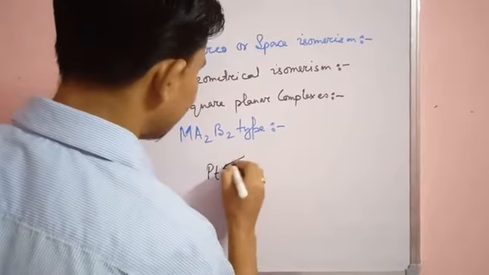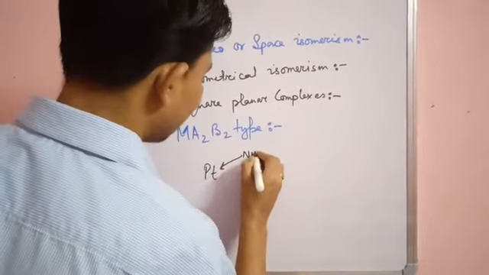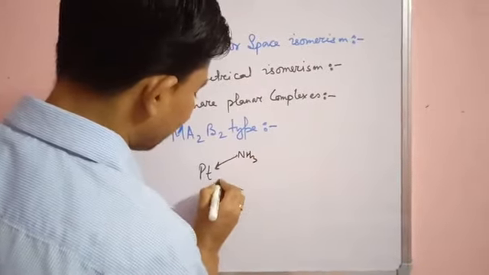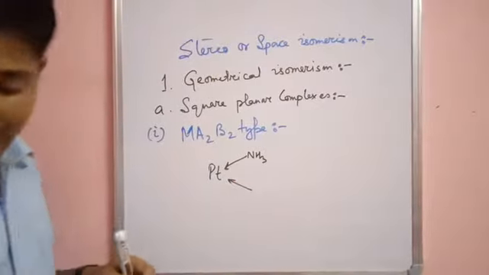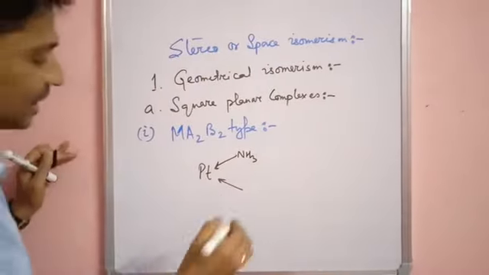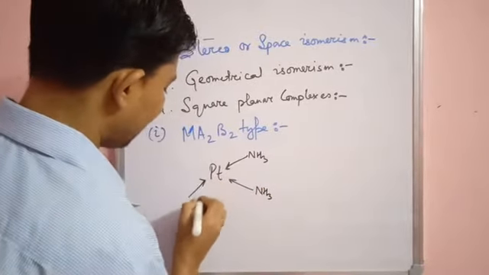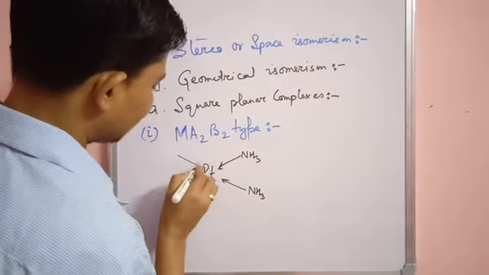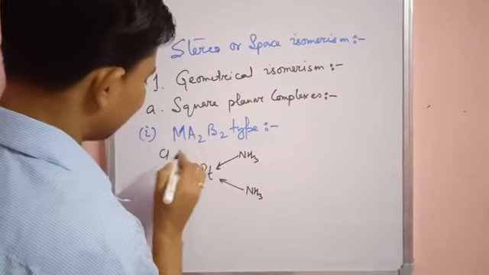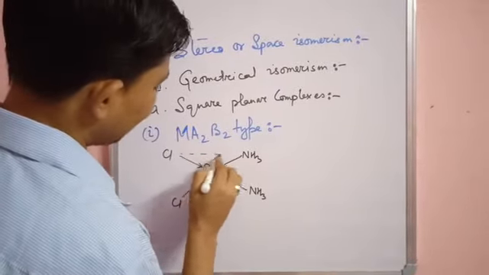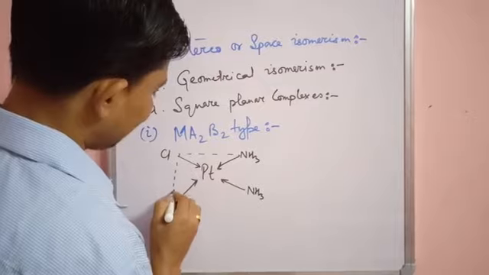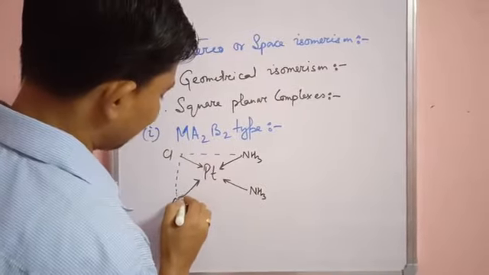Here is NH3, here is NH3, and here there is Pt, Cl, and also Cl. See how these are on the same side of the central metal atom.